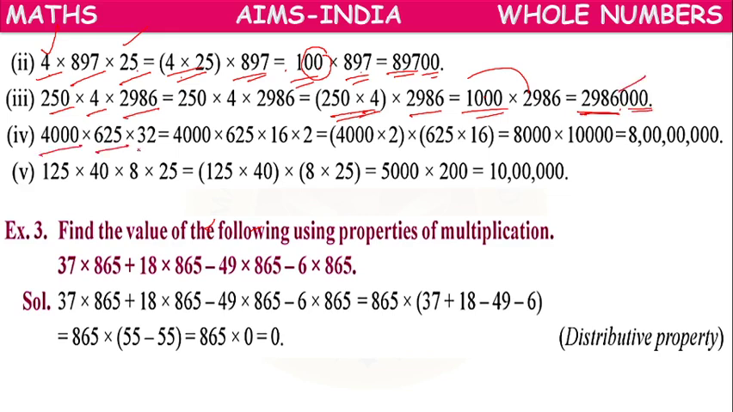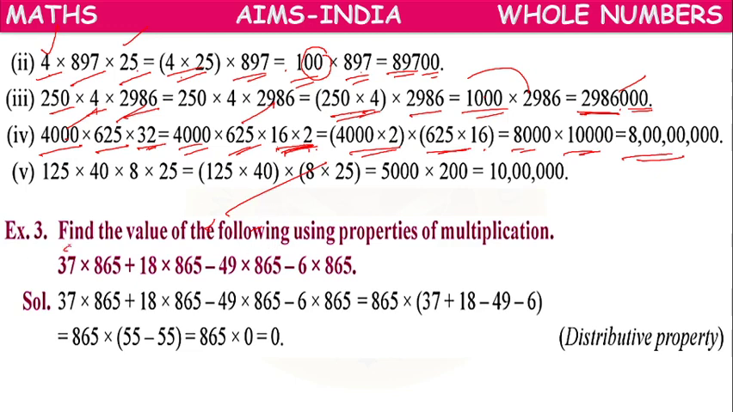Next, 4625 into 32. Here 32 we can simplify as 16 into 2. 4000 we keep like that only, 625 we keep like that only, and 32 we write as 16 into 2. Then 4000 and 2 form one group, and 625 and 16 another group. Here we will get the value 8000. Like that we can do these questions.